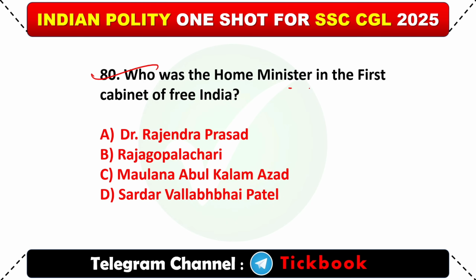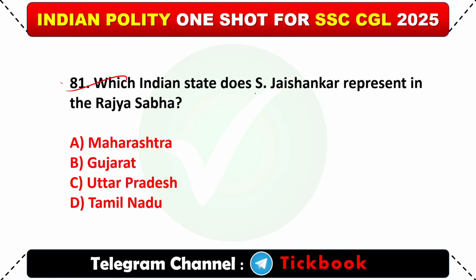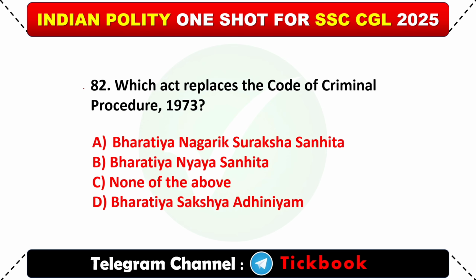80. Who was the home minister in the first cabinet of Free India? Option D, Sardar Vallabhbhai Patel. 81. Which Indian state does S. Jaishankar represent in the Rajya Sabha? Option B, Gujarat. 82. Which act replaced the Code of Criminal Procedure 1973? Option A, Bharatiya Nagarik Suraksha Sanhita.